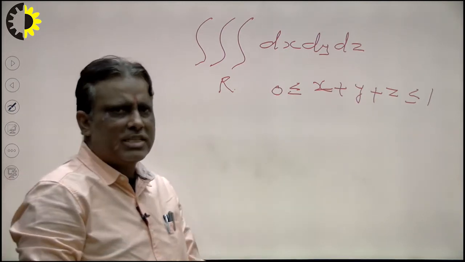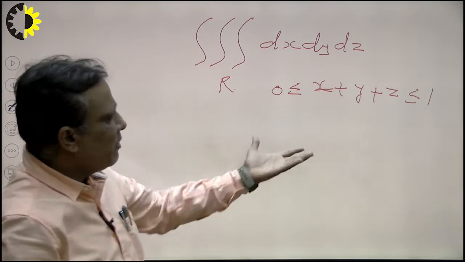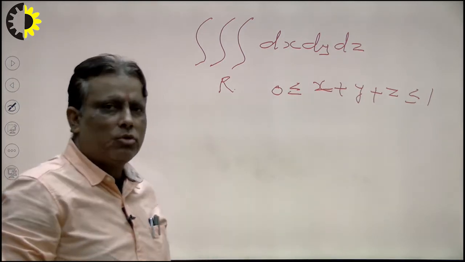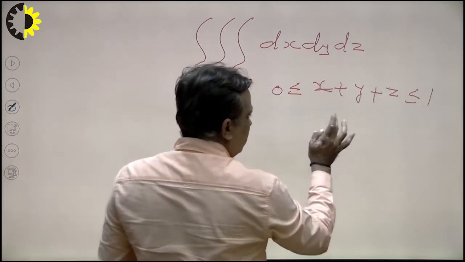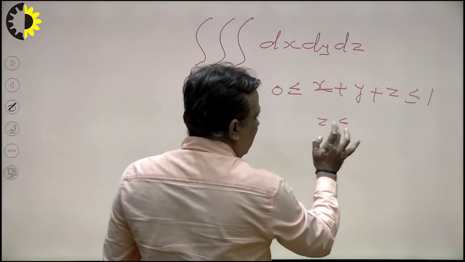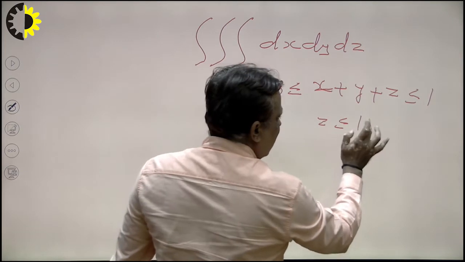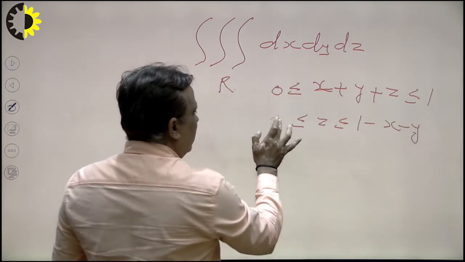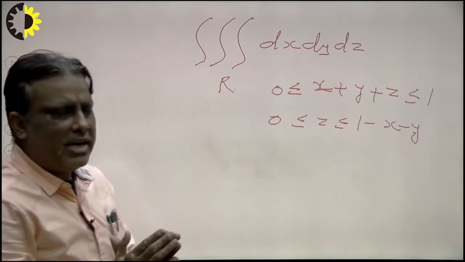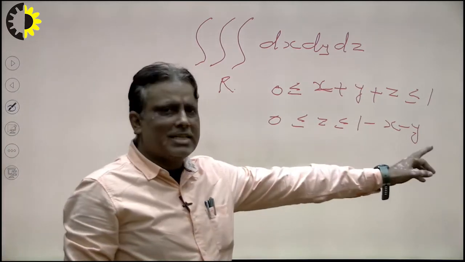First of all we consider it with the help of a diagram, and secondly without a diagram. So first we see it without any diagram. Suppose I want to calculate the limit of z, so the limit will be on the left hand side and all variables on the right hand side: 1 minus x minus y is greater than or equal to 0. That means the limit of z will be 0 to 1 minus x minus y.